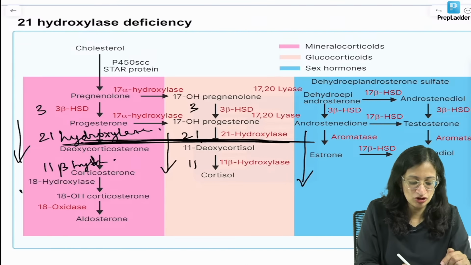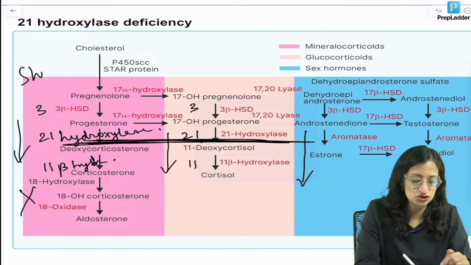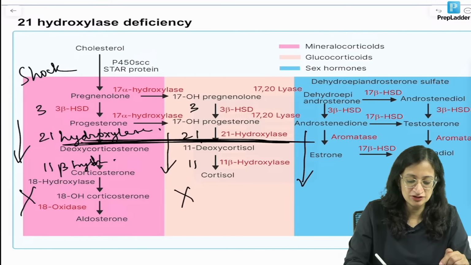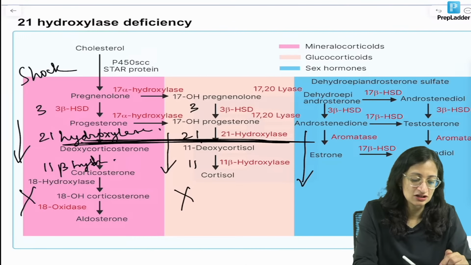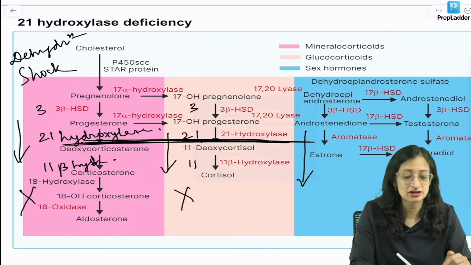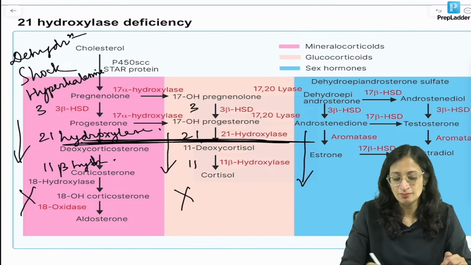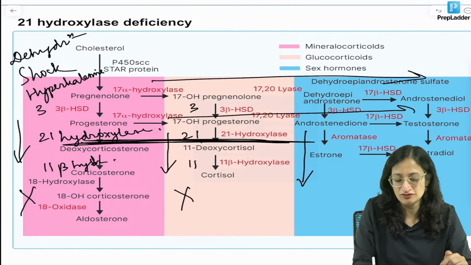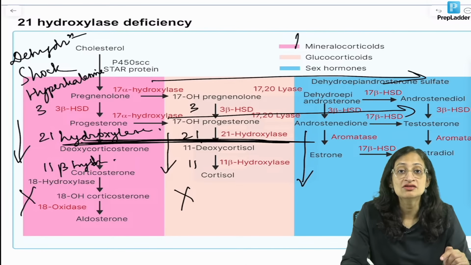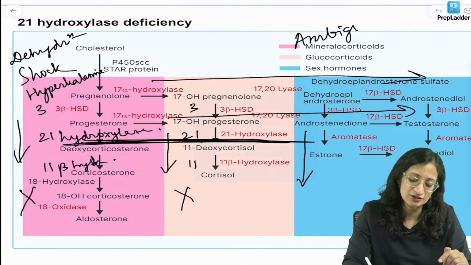Now, if the 21-hydroxylase enzyme is deficient, what is happening? The mineralocorticoid pathway is not happening, so the child goes in shock. Glucocorticoid pathway not happening, so the child again has shock, dehydration, and because there is no mineralocorticoid, there is hyperkalemia. Sodium is not getting absorbed, potassium is not getting excreted. But excess of sex steroids are formed. So what will happen? There will be ambiguous genitalia in a female.